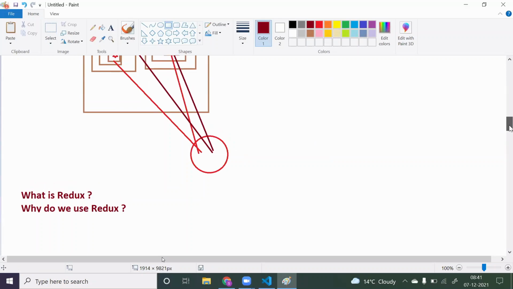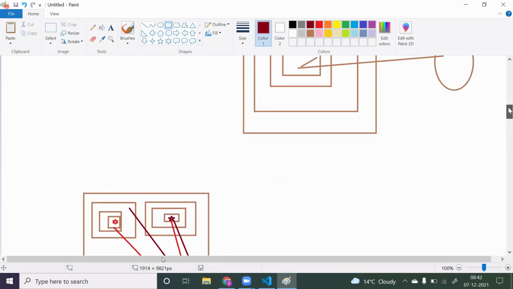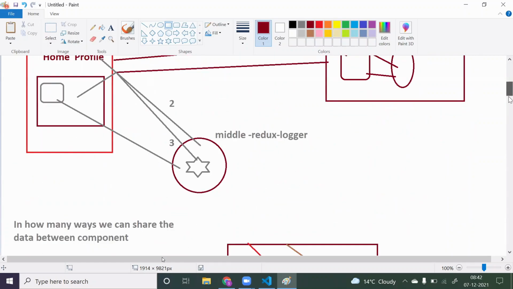We have a Redux persist library where you can maintain some persistent data in your Redux store, meaning data will be permanently stored. But basically, the purpose of Redux is not permanent storage. It's just for temporary storage where you can share data between different components. So this is the concept of Redux.